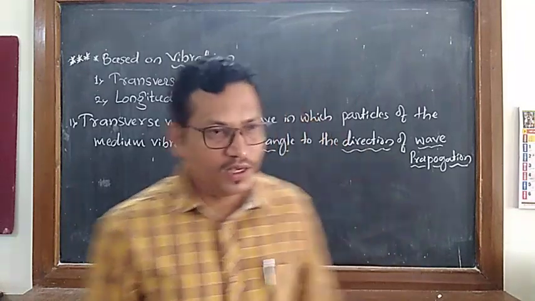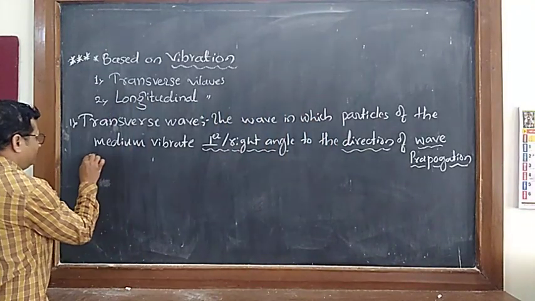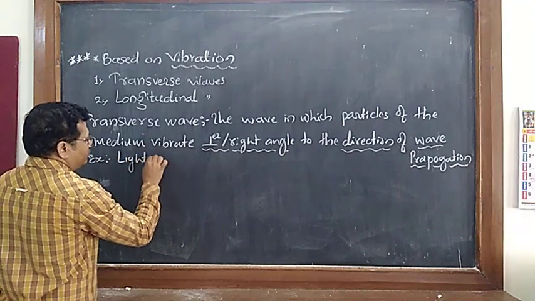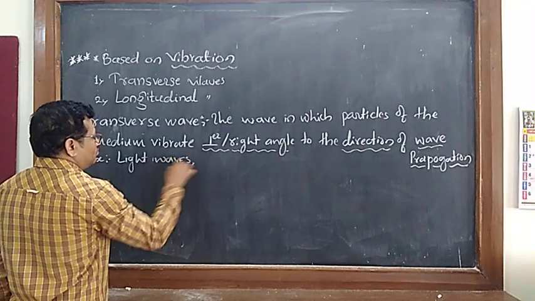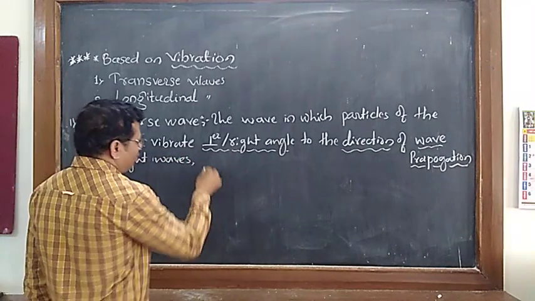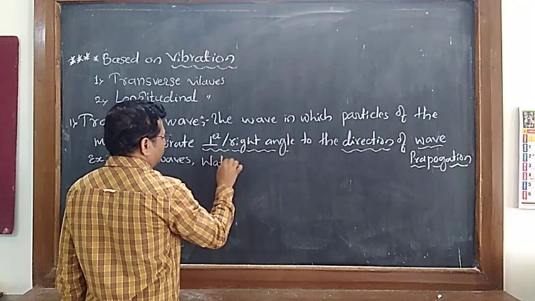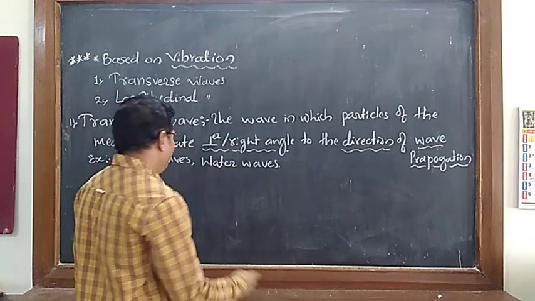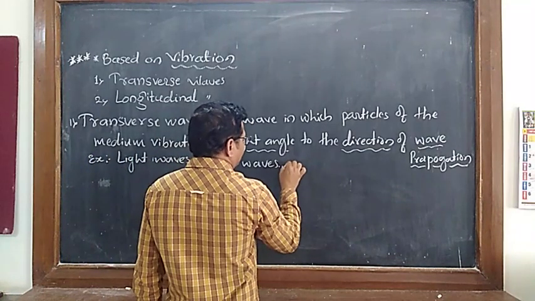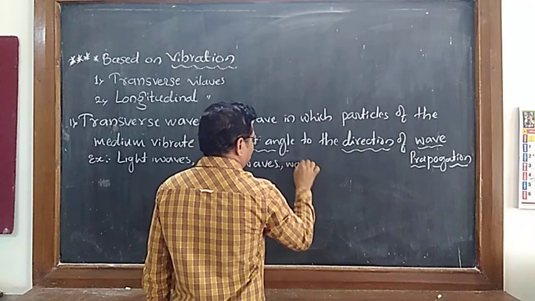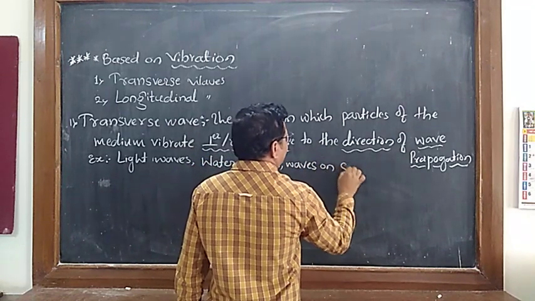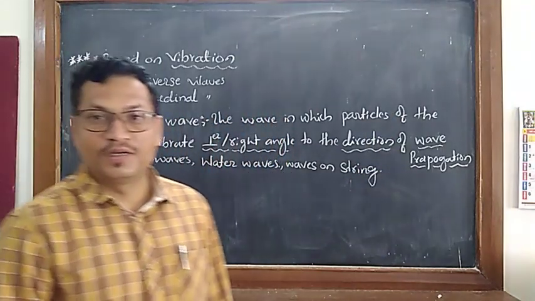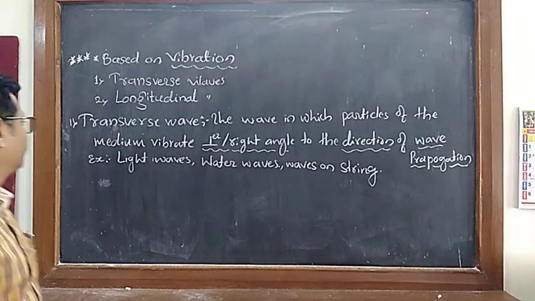Transverse wave. Example: light waves, or you can call water waves also, water waves or waves on a string. These are the examples of transverse wave.